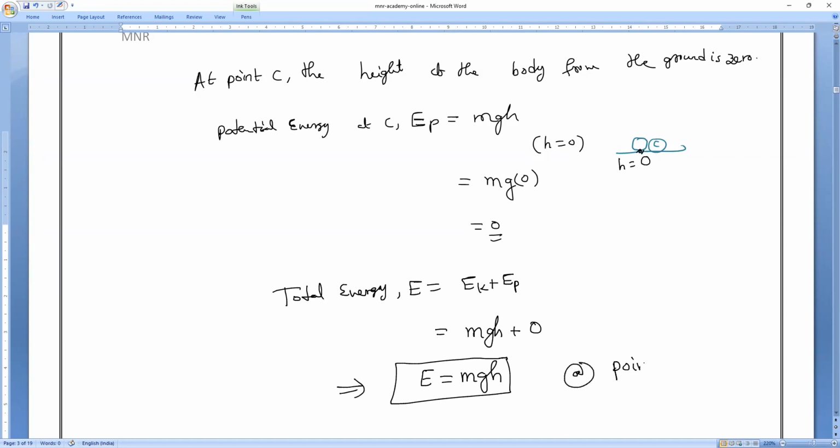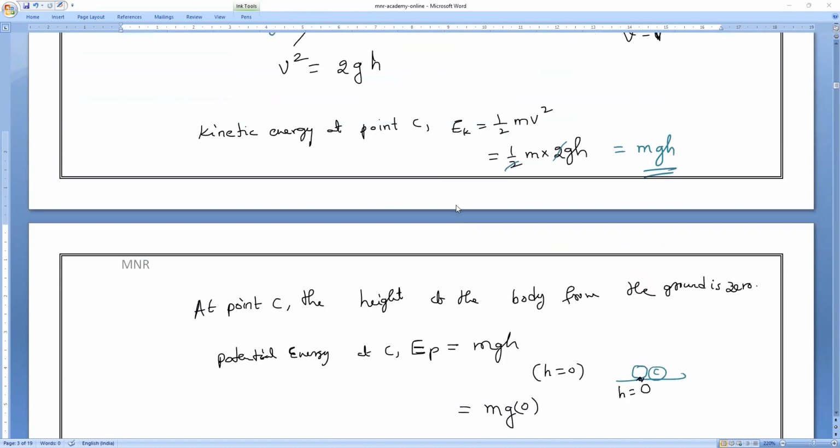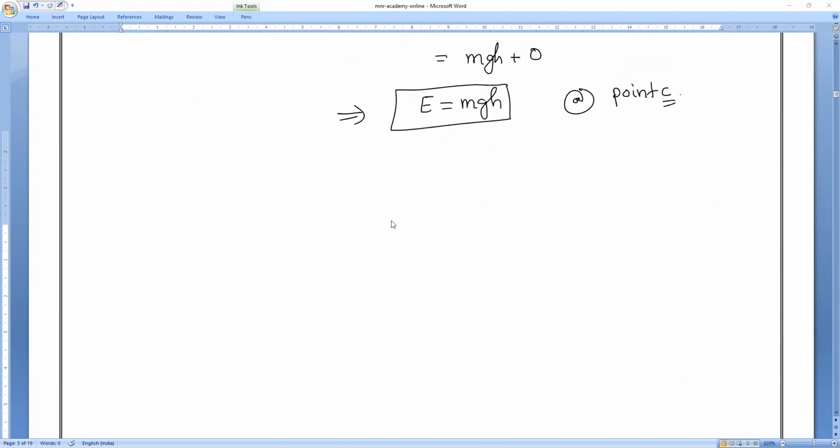At point C, what is the total energy? mgh. Understand? Potential energy is 0. Kinetic energy is there. So total energy is mgh.